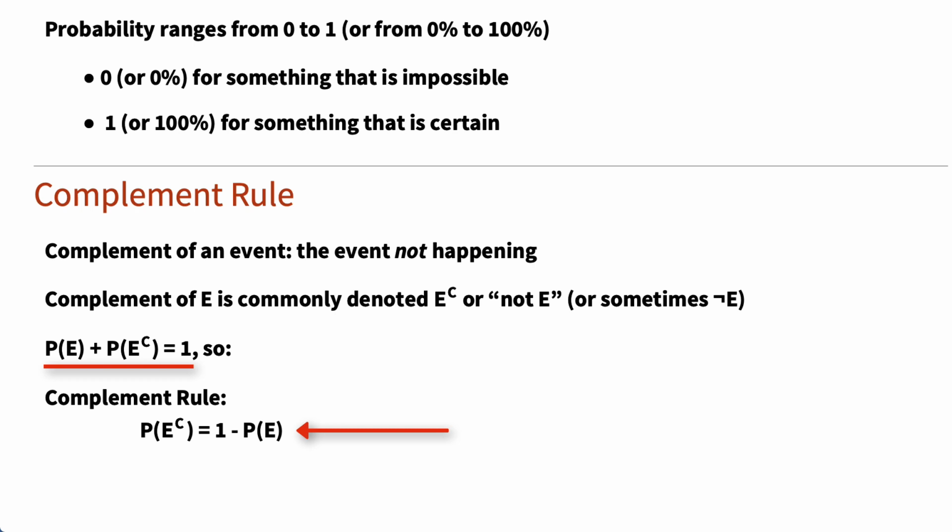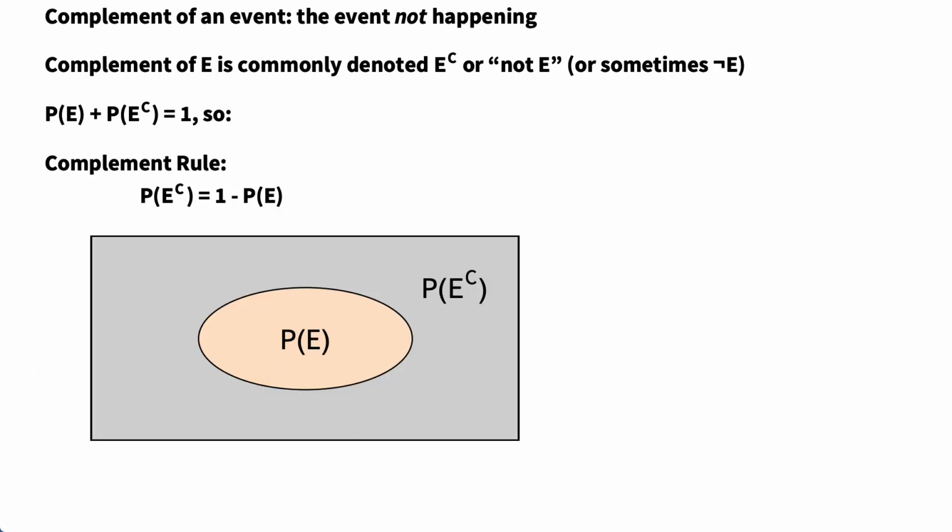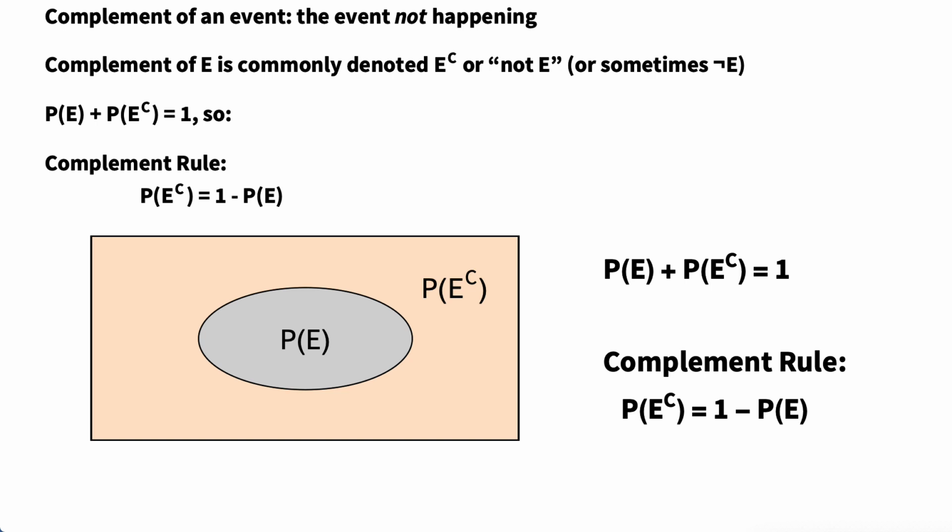To describe probability formulas like this, it is often helpful to make a diagram like this one that shows the probabilities as regions in a diagram. A diagram like this is called a Venn diagram. The highlighted region in the center of this diagram corresponds to the probability of the event E, and the surrounding region represents the complement of E. The total probability has to add up to 1, so the entire diagram represents a probability of 1, and the complement rule gives the area that corresponds to the complement of E.